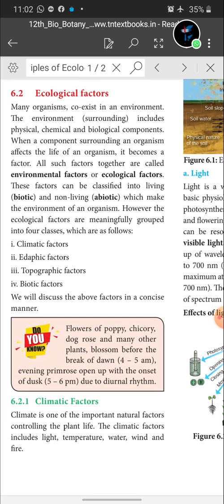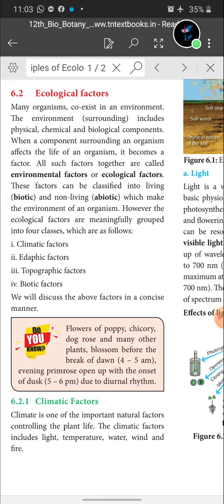Next, we are going to see ecological factors. Many organisms coexist in an environment. The environment includes physical, chemical and biological components, as you know very well. So any environment consists of three factors: physical factors, chemical factors and biological factors. When a component surrounding an organism affects the life of the organism, it becomes a factor. All such factors together are called environmental factors or ecological factors.